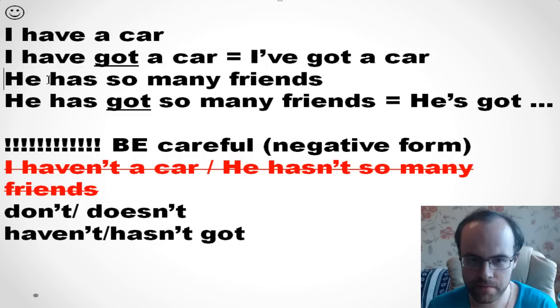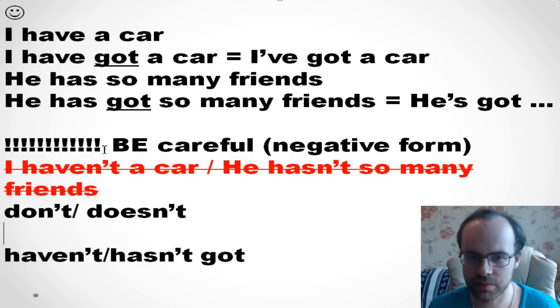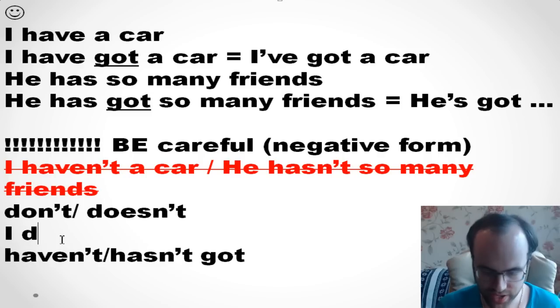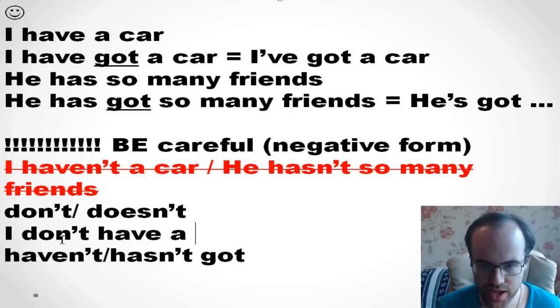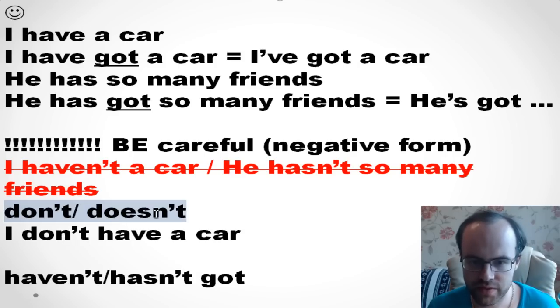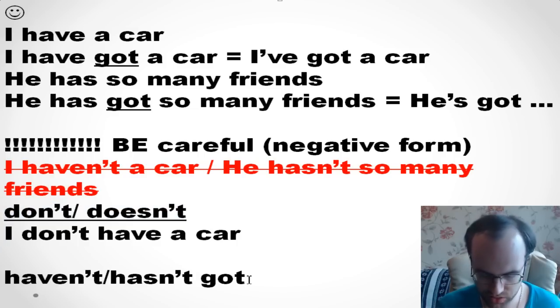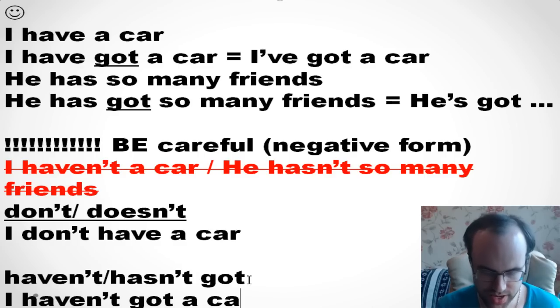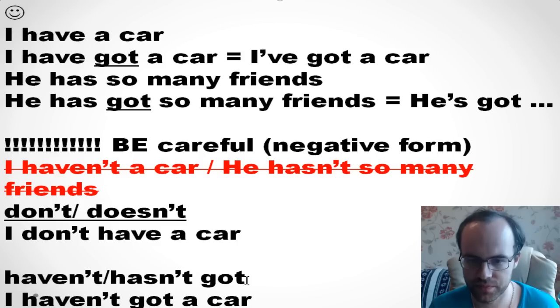So we have these wonderful examples. I don't have a car. You say I don't have a car. Or you add haven't before got. So you say I haven't got a car. It's okay, yes. I haven't got a car. All right? Good.